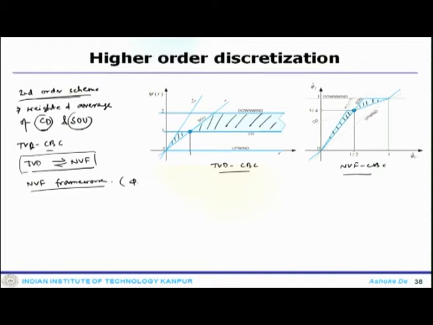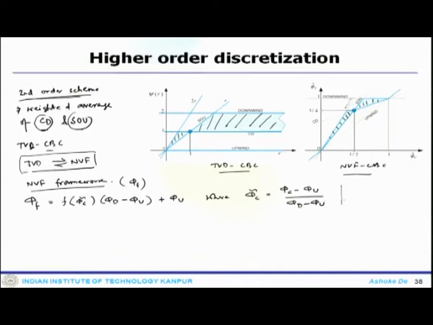Here the important point is to calculate the flux at face f. The flux at face f would be f of phi c tilde times phi d minus phi u plus phi u, where phi c tilde is phi c minus phi u divided by phi d minus phi u.